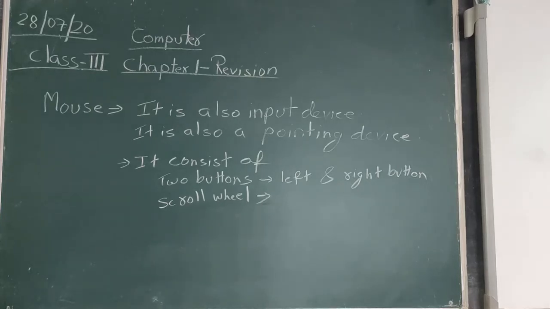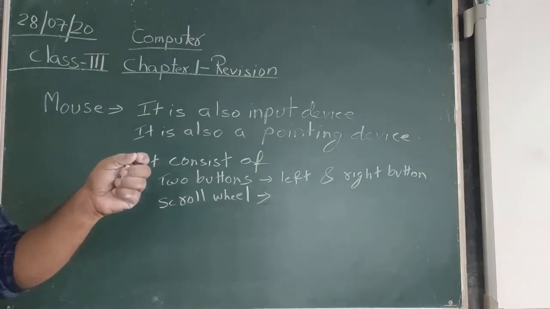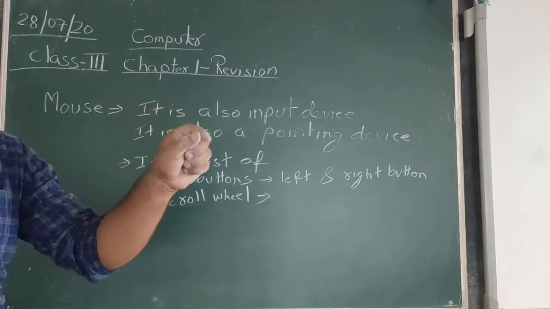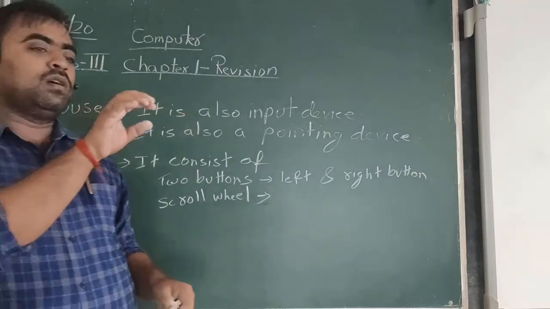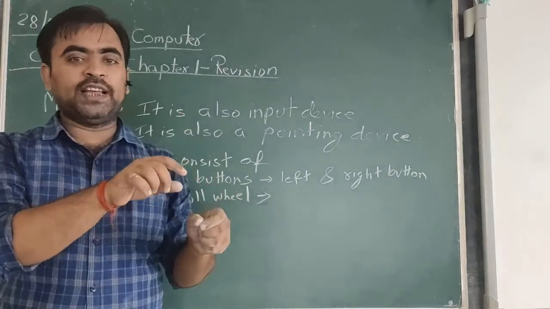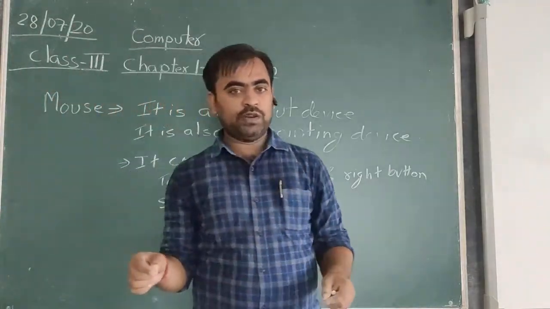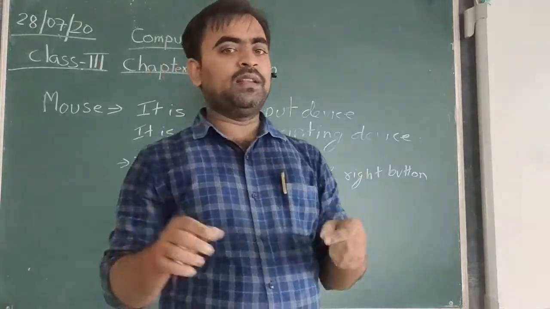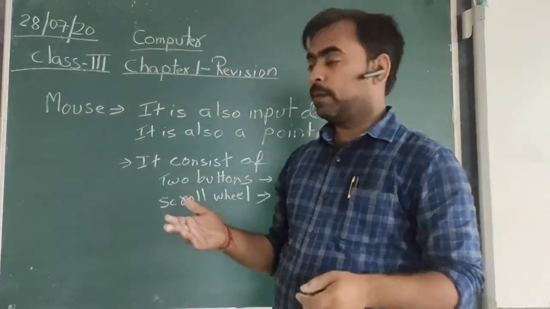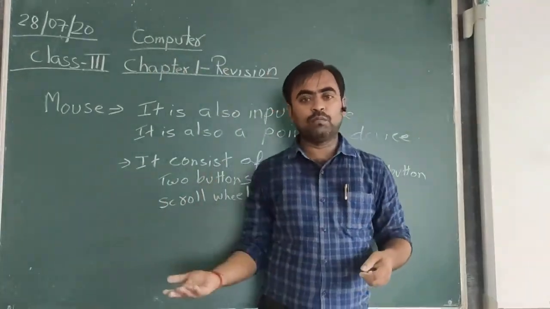Dragging means to hold the text or object which you want to move. So press the left button, select the object or text, and move your cursor to the new location where you want to move it, and then release to move it.